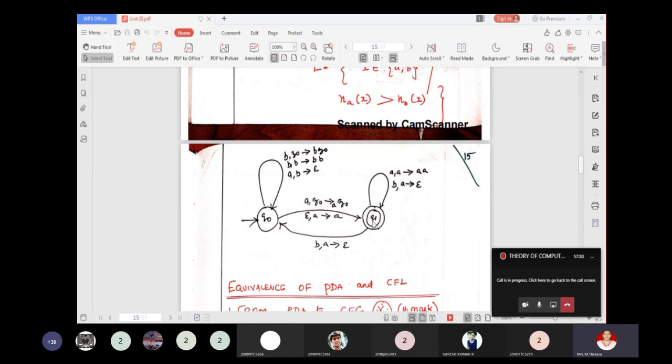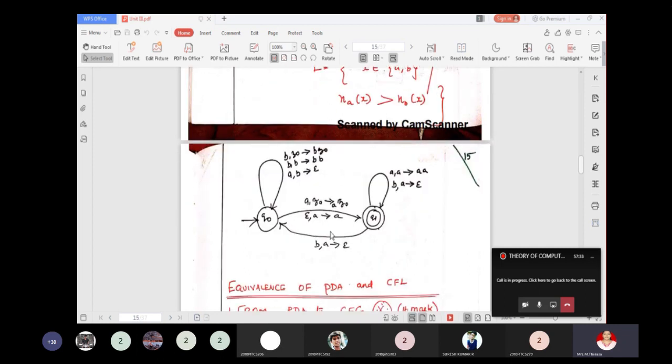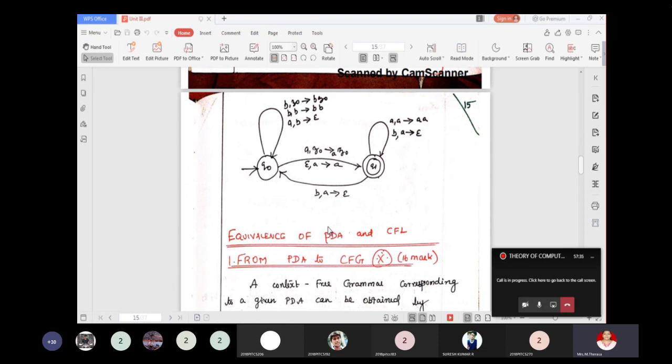So when you are in Q1 and you read A and the top of the stack is A, push A. When you are in Q1 and you read B and the top of the stack is A, pop, and enter into the state Q naught. So this accepts the language where the number of A is greater than the number of B.